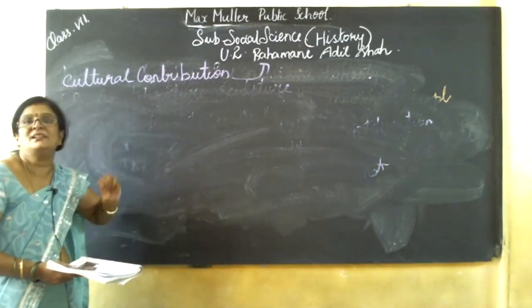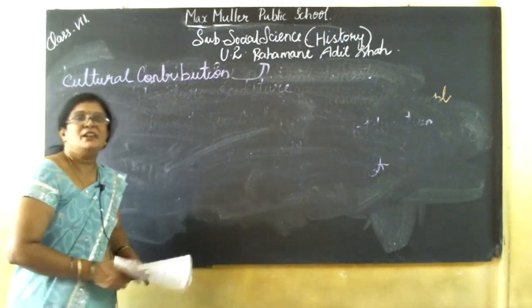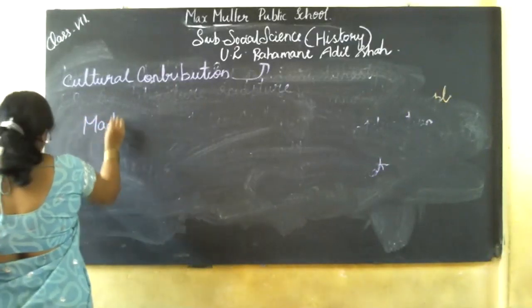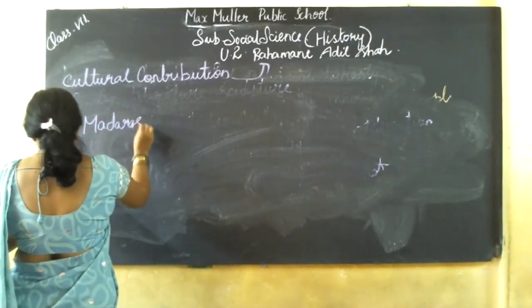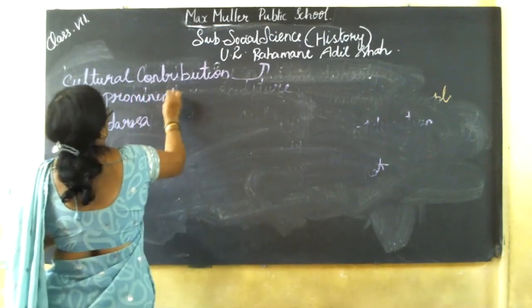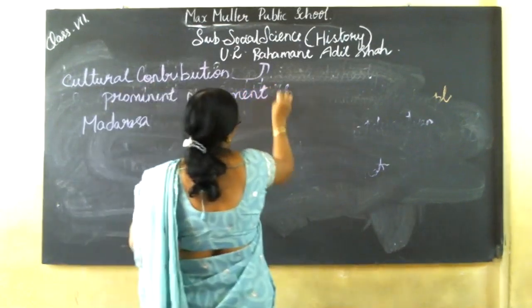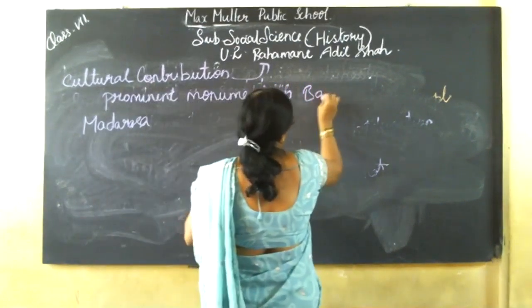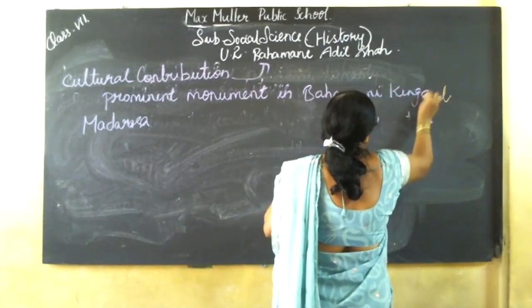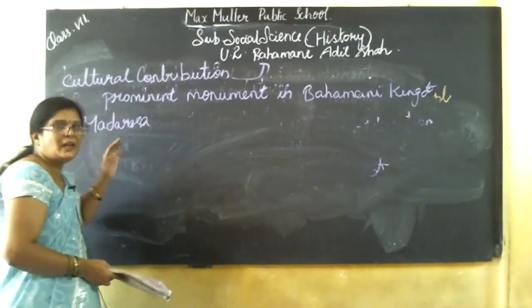What was the prominent monument of the Bahmani kingdom? It was the madrasa, which was built by Muhammad Gawan.